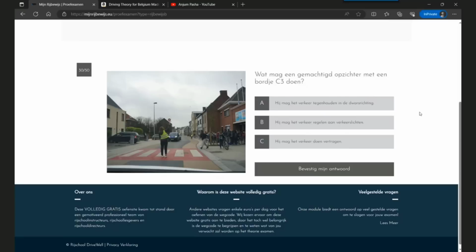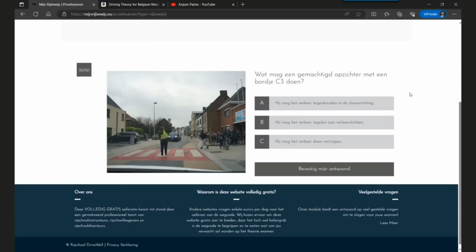The three options: he's allowed to stop cross direction traffic, the traffic which is crossing. Second option is he is allowed to control traffic at traffic lights. And option 3 is he is allowed to slow down the traffic.